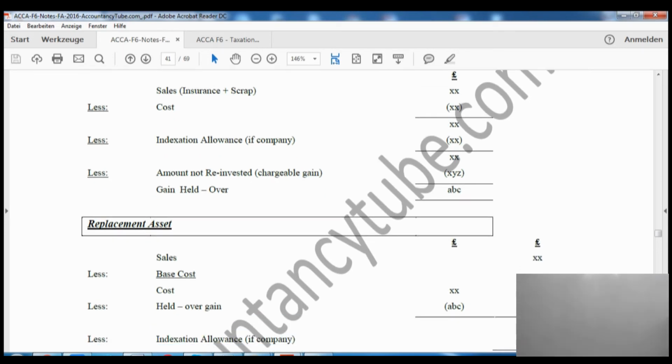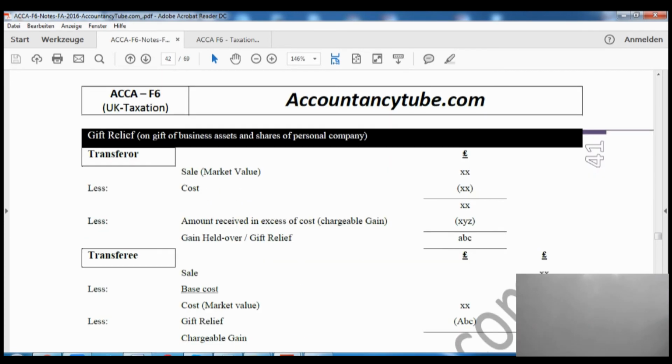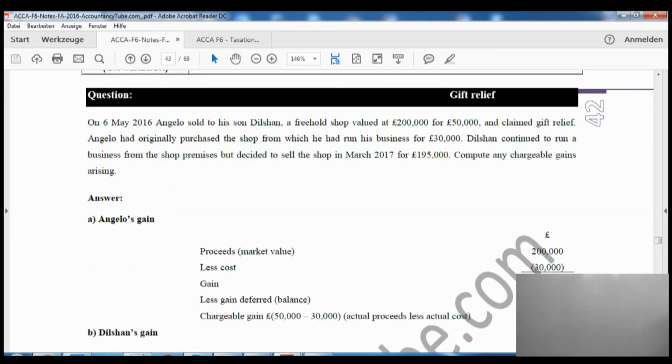So we'll take the sales, which will be insurance plus scrap, and deduct the cost and indexation allowance out of it. The amount not reinvested will be immediately chargeable. The rest of the amount is going to be held over. Now in the replacement asset, we'll take the cost, which will be reduced by the held over relief, and we'll deduct the indexation allowance out of it as well. That will be the amount on which we have to pay capital gains tax. Right, let's do a question on this one as well.